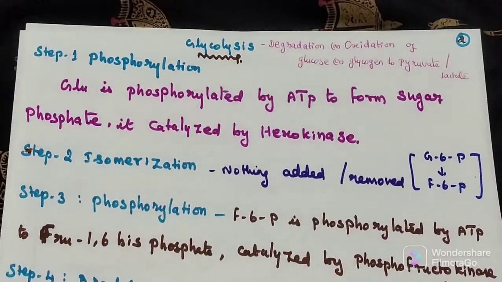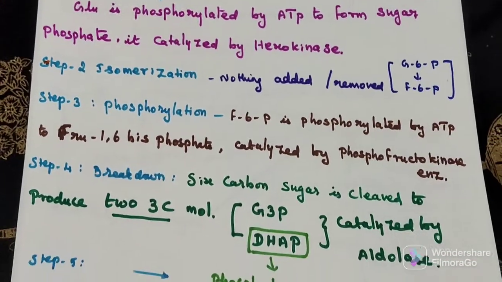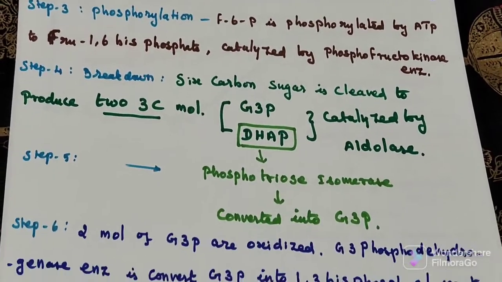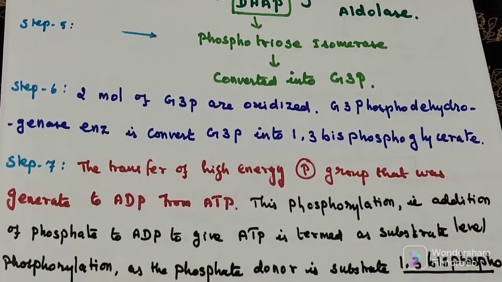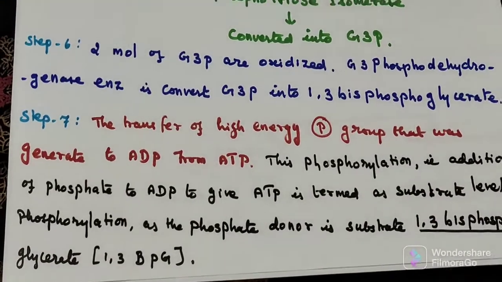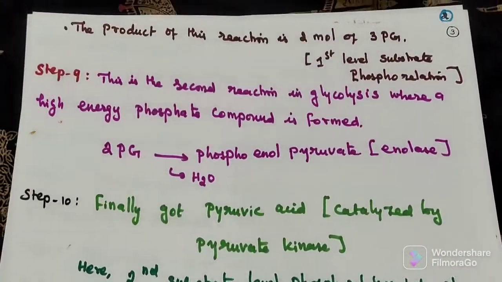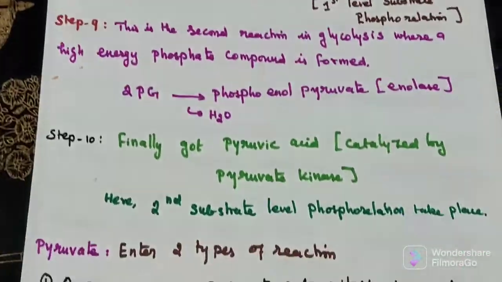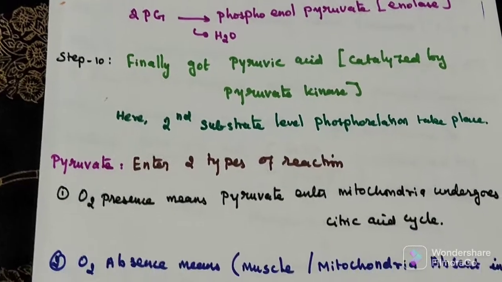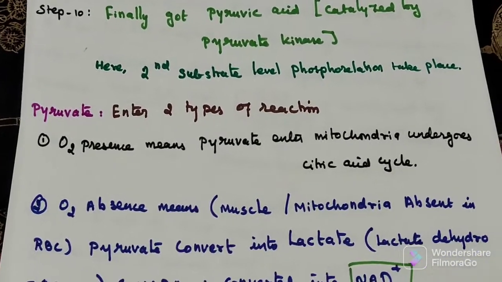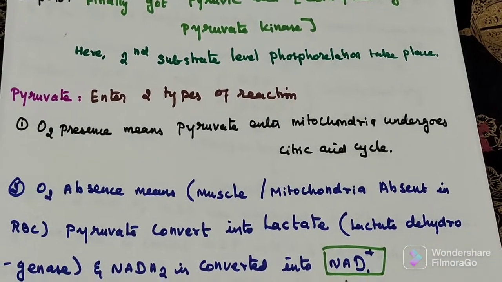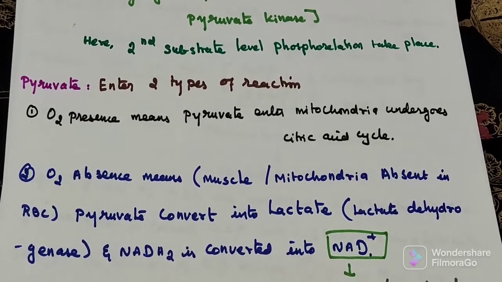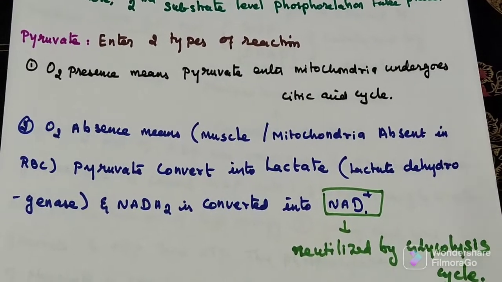This one is the notes format. So 1 molecule of glucose is converted into 2 molecules of pyruvic acid. Presence of oxygen means it enters the citric acid cycle. Absence means it will be converted into lactate.